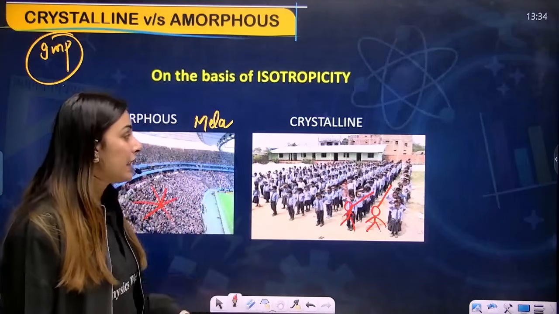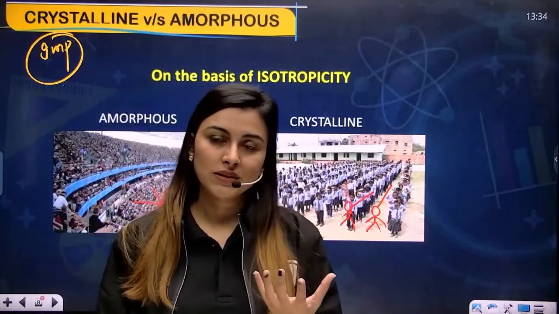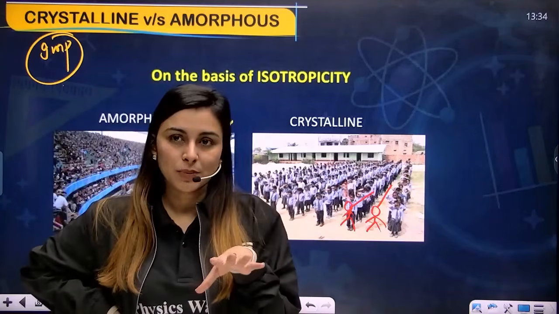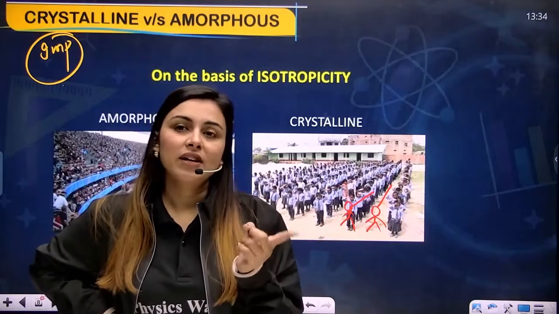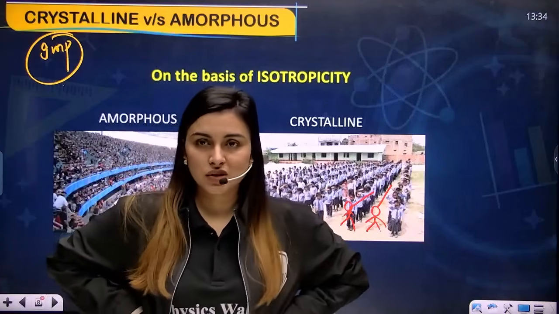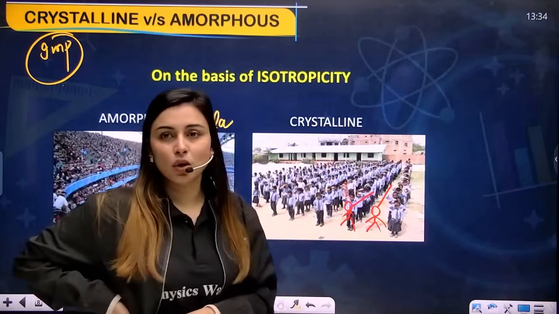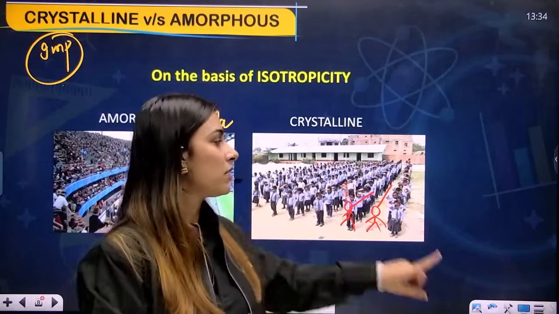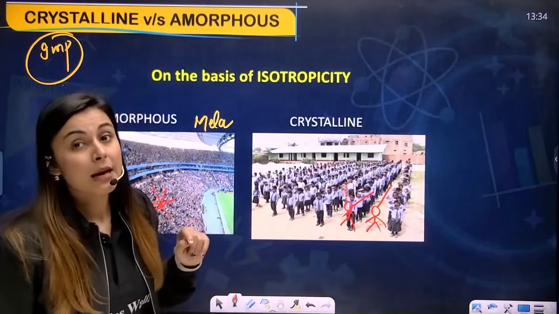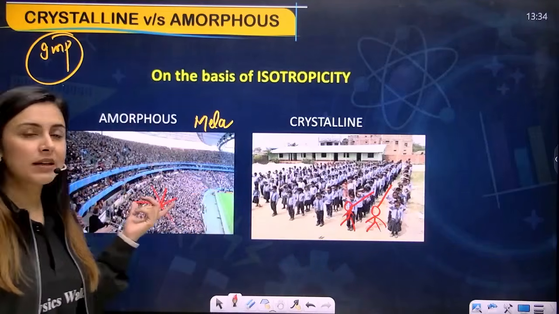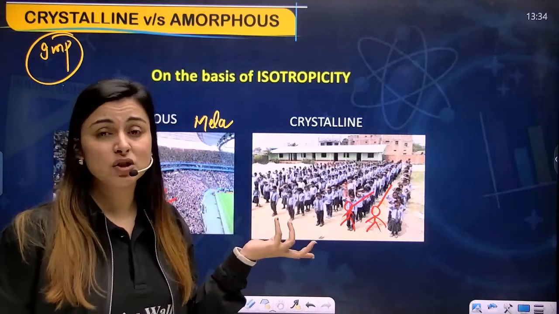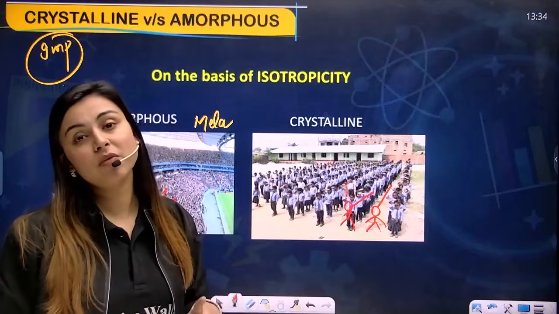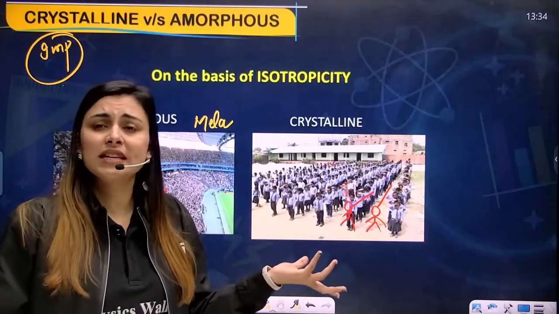Yes. So now I'll make you explain what isotropicity is. There are a large number of properties which actually depend on the direction, right? Yes, and they change their values as the direction, as the atmosphere, changes. Okay, so my dear students, in crystalline solids, properties do change their values depending on the direction because they experience different atmospheres. But if you talk about amorphous, since the arrangement is random, the properties have the same value in all directions. They have the same value in all directions because they get almost the same atmosphere, right?